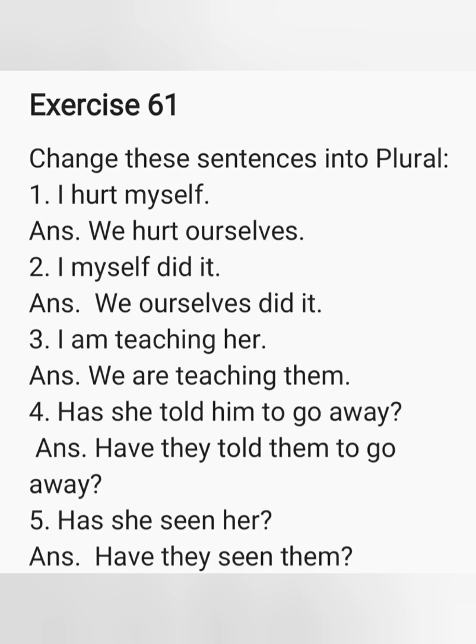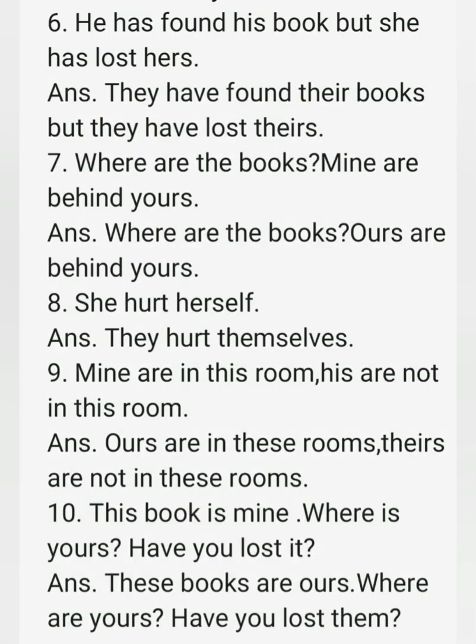Number 5, has she seen her? Plural of has is have. Plural of she is they. Plural of her is them. So the answer is have they seen them?